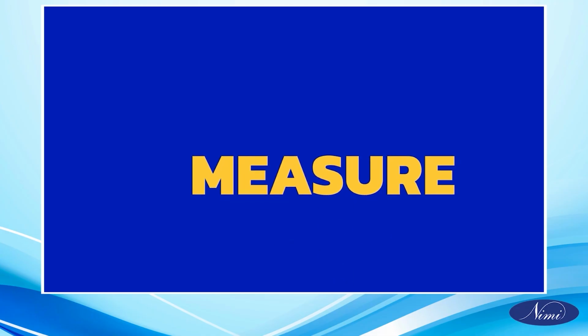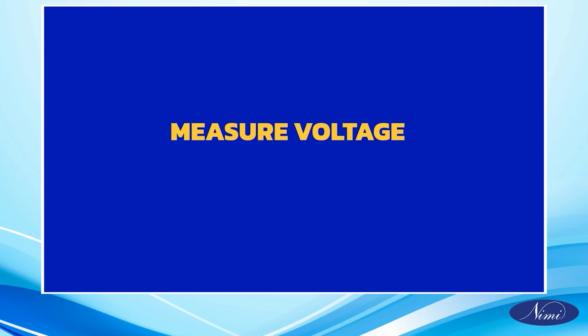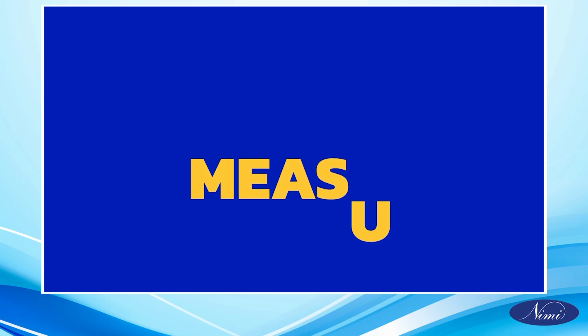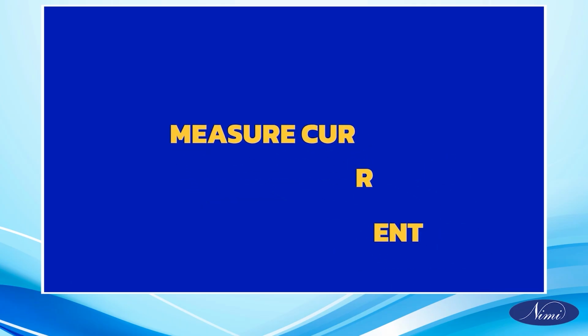Measure voltage. If you want to measure voltage, connect the voltmeter across the load and power supply is required to measure the voltage of the current flow. Measure current.